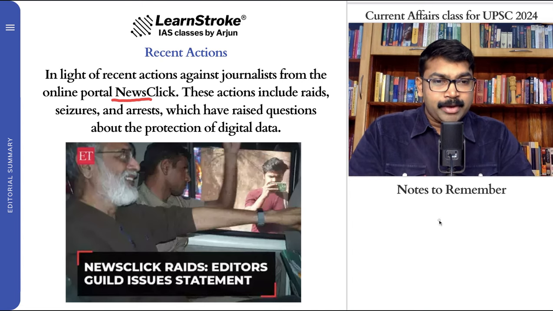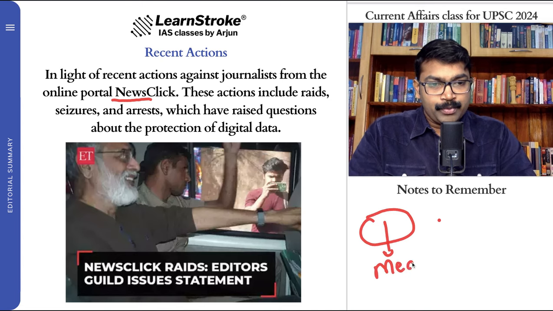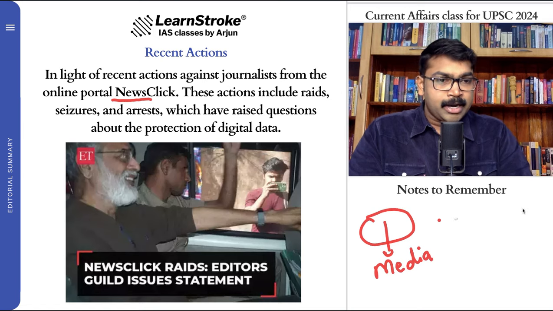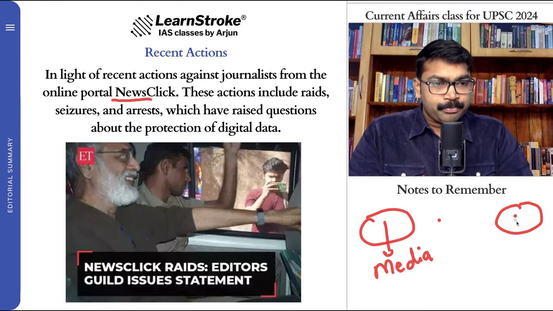But whenever you have an issue like this, always understand that whenever you have an issue targeted towards the media, and on the other side you have the government.